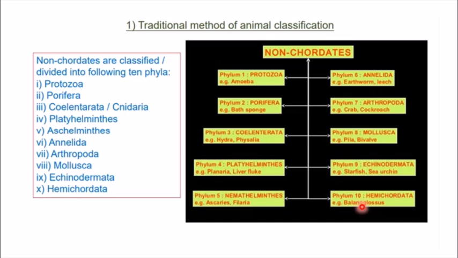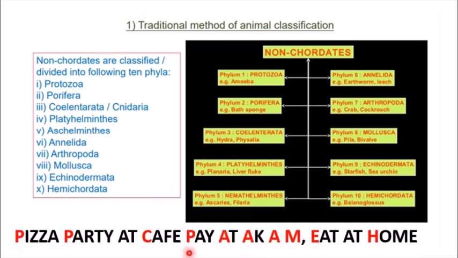So now how to remember them in the sequence? There is a shortcut which you can follow. You just have to remember this line, and you have to remember the first alphabet of each word. So we have: pizza, party at cafe, pay at 8 a.m., eat at home.